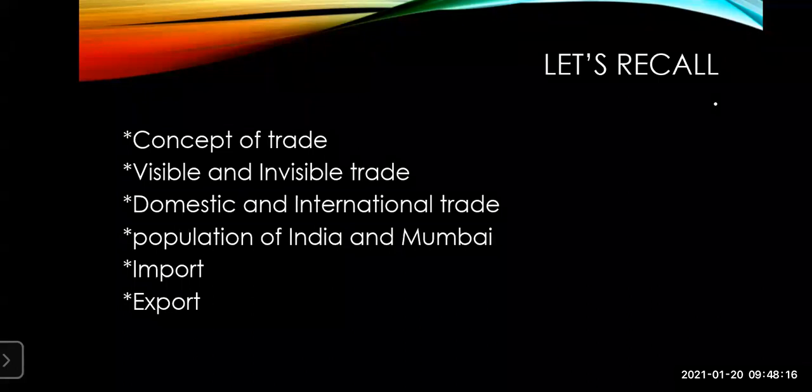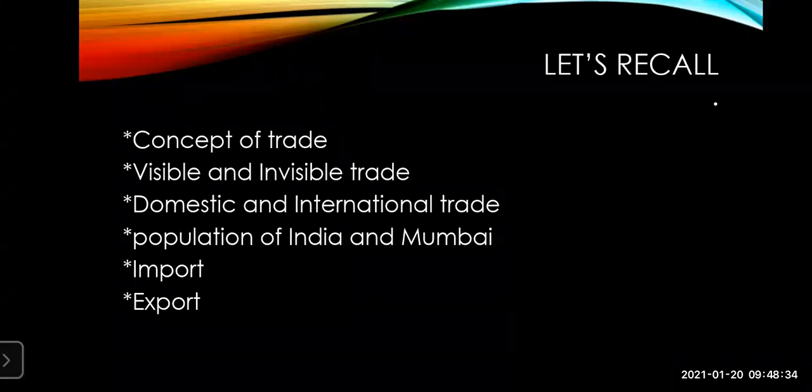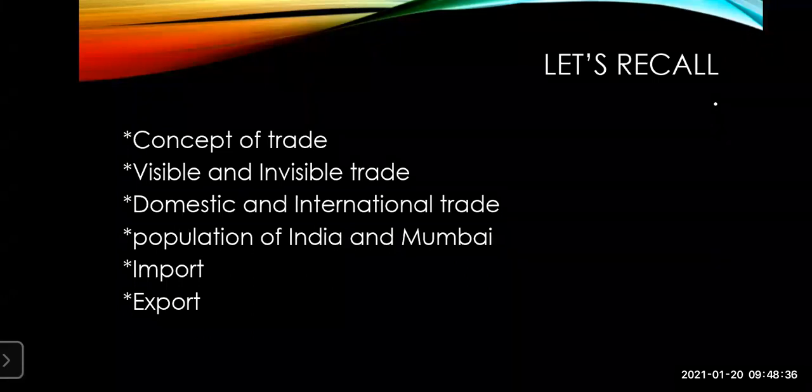In this, there was an exchange of goods for goods because at that time the currency was not there. But due to some limitations, like the proper estimate was not able to be found out, that is how the currency started. Then we have also seen the main currencies of some of the countries. We have seen the types of trade, that is visible and invisible trade.